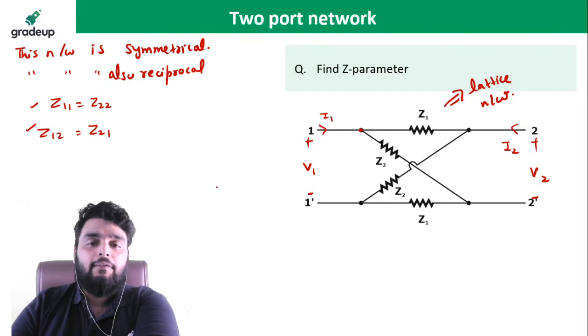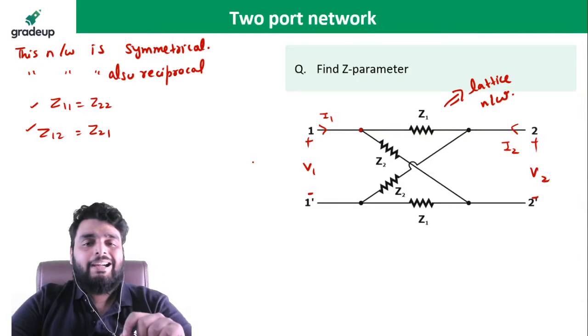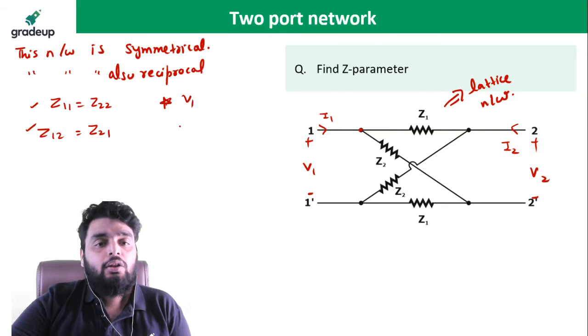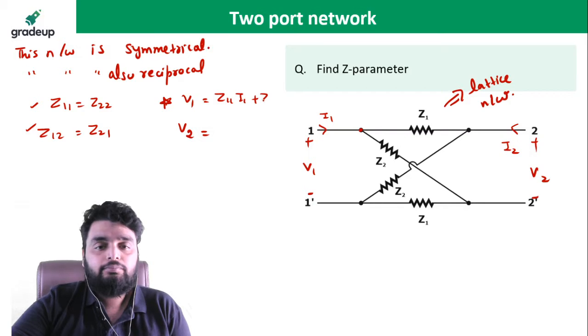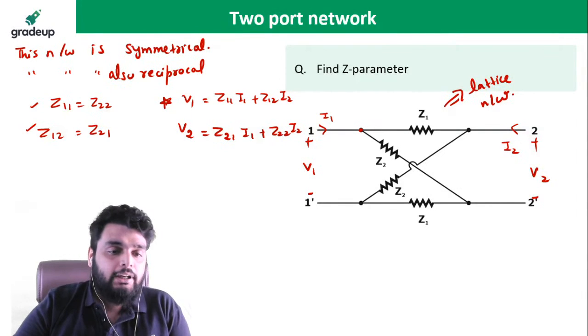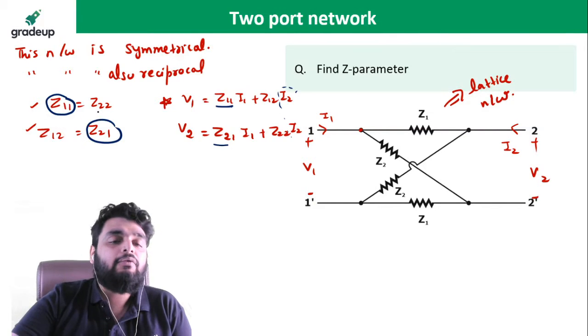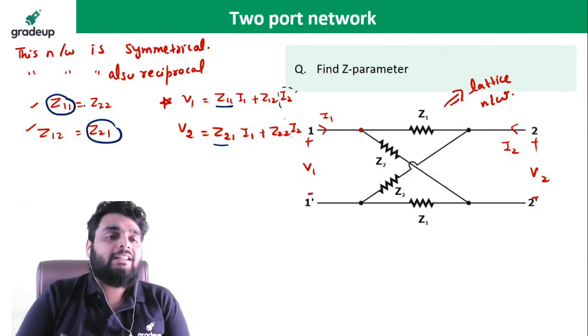Now see very carefully, whichever parameter you need to find out, first write down the general equation of that particular parameter. So the general equation of Z parameter is this one. Now see very carefully guys. If I make I2 equal to 0, I can find out Z21 and Z11. What does this mean? I will find these two, and the rest will be equal to this. So no need to take the second case.